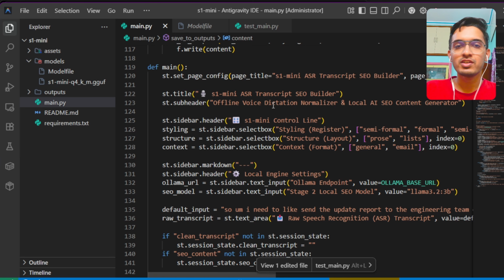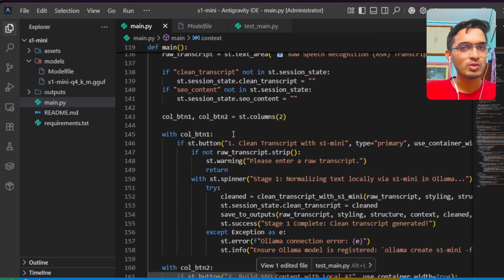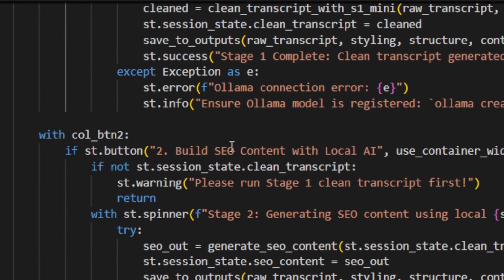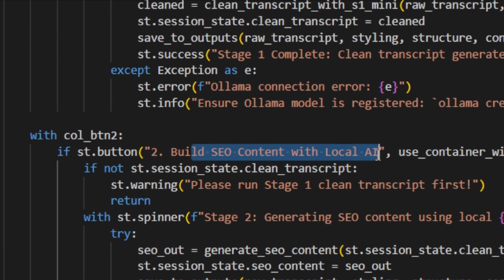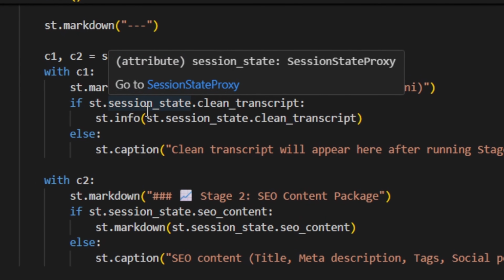So it will have different titles, subtitles, and the settings for the S1-mini tool. And finally, there will be 2 panels in the UI. First for cleaning the transcript with the S1-mini model, and second for building the SEO content with local AI. And we are also going to show both the outputs in the Streamlit UI once both the processes complete.